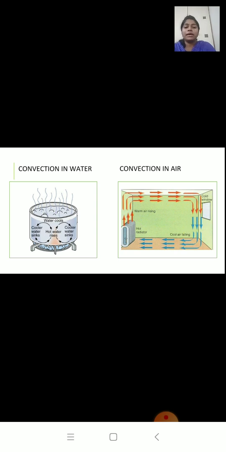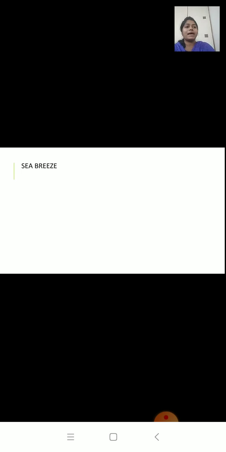Have you wondered that at the beach, there's always a breeze? There's always breeze flowing in the beaches. The people who live in these coastal areas experience an interesting phenomenon called sea breeze and land breeze. And both these breezes are based on the transfer of heat in air by convection, by the convection current. So let's see what happens.